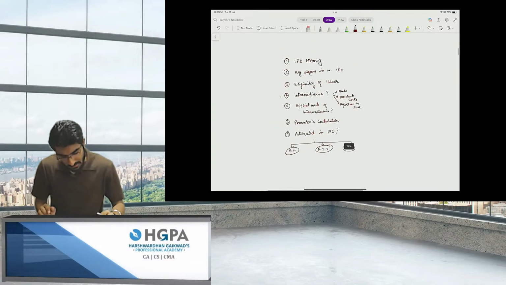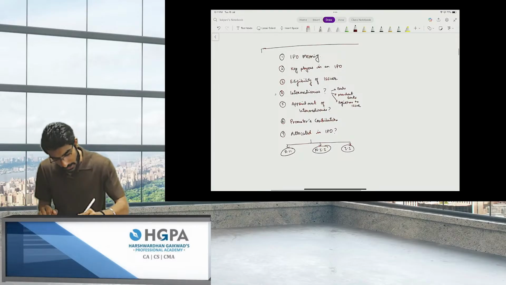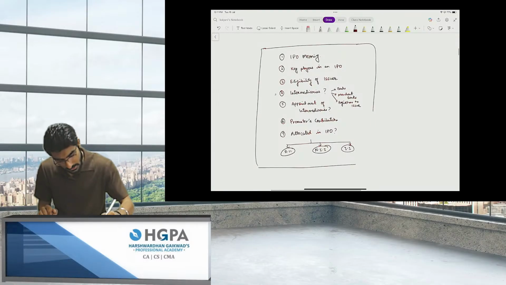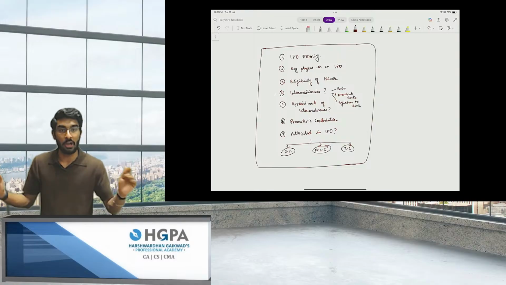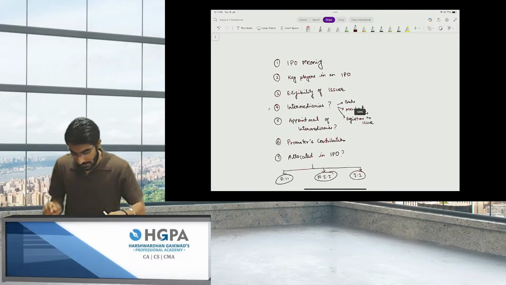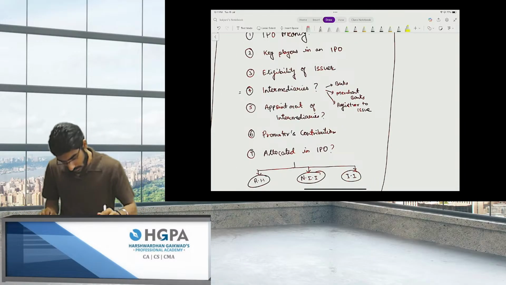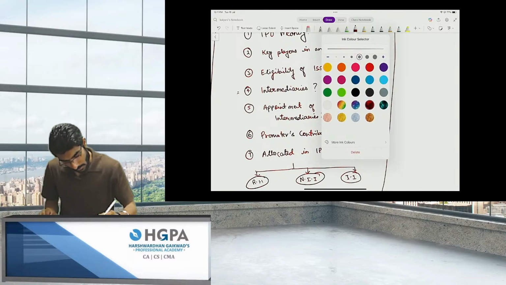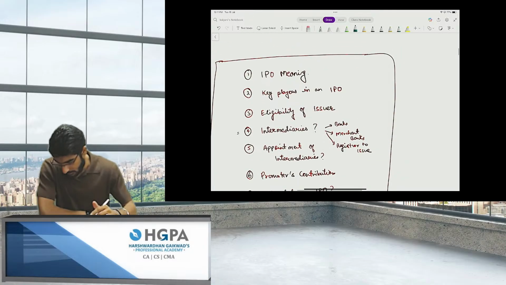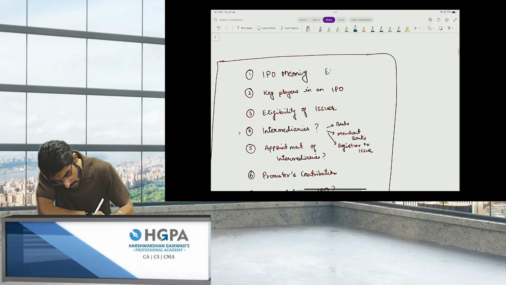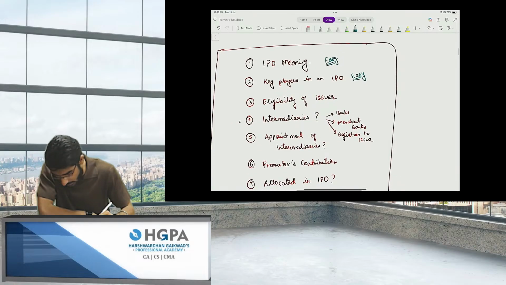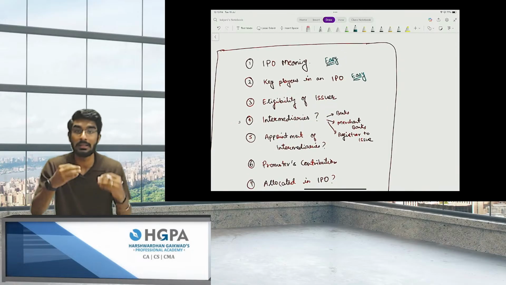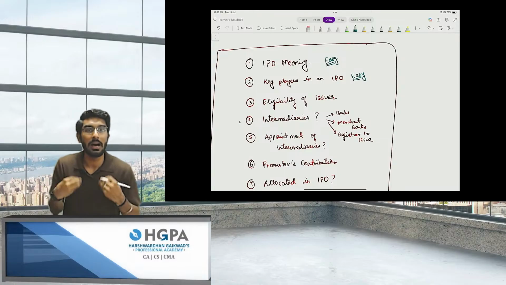And, people, that's it. If we are done with these 7 topics, we are done with the chapter. But I will tell you, this was easy. Eligibility of issuer is difficult, people. This is the heart of the chapter.